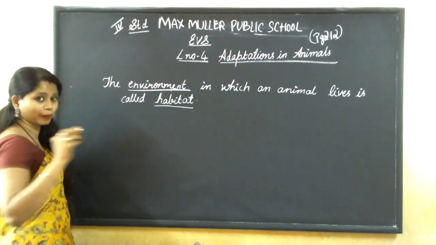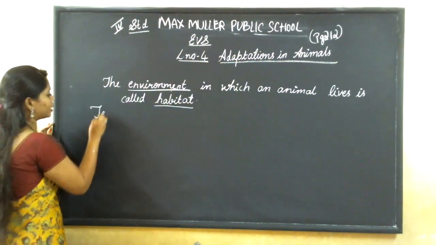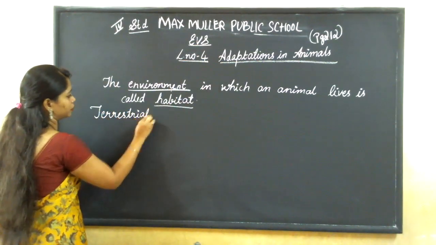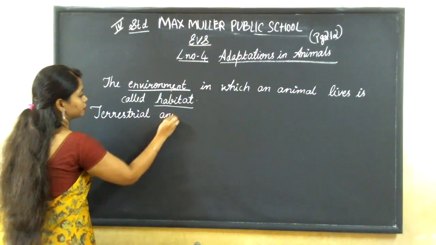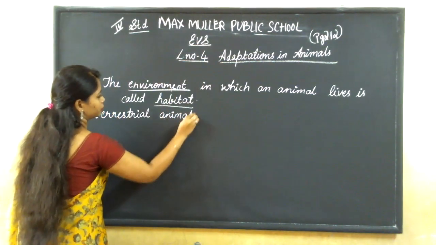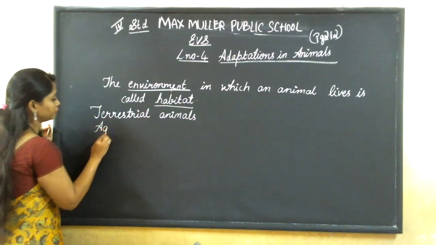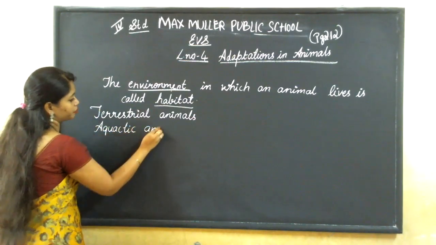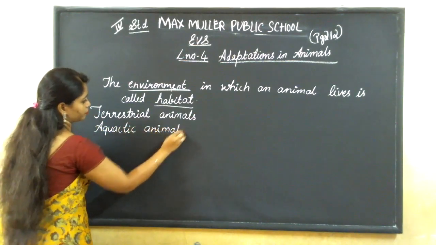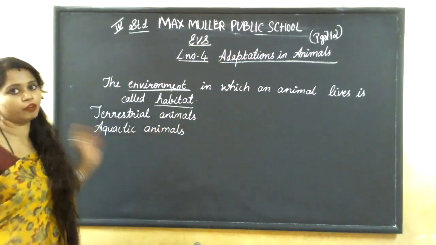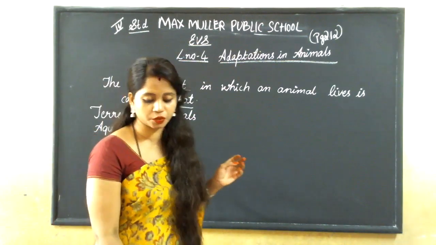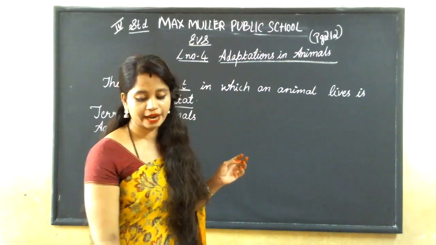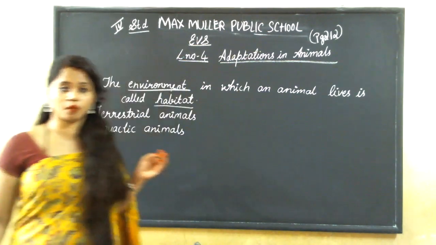According to the place, the animals are divided into terrestrial animals and aquatic animals. You all know these two, familiar, right? Terrestrial animals are the animals which live on land, and aquatic animals live inside the water.